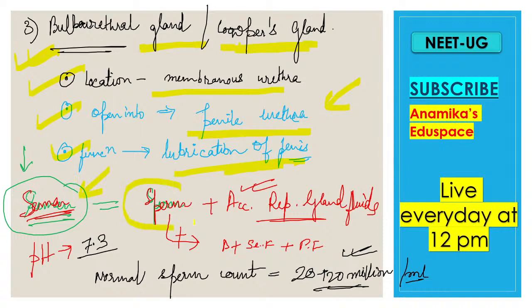What does the semen contain? The semen contains the sperm along with the accessory reproductive gland fluids, right? The pH of the semen is 7.3. Then it contains what we have already studied. Normal sperm count in a normal male will be 20 to 120 million per ml, right?